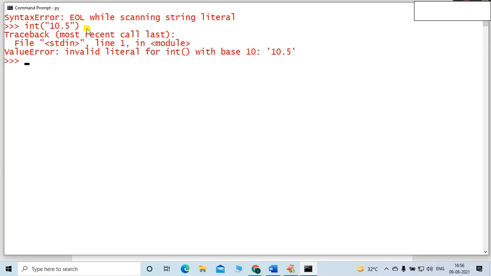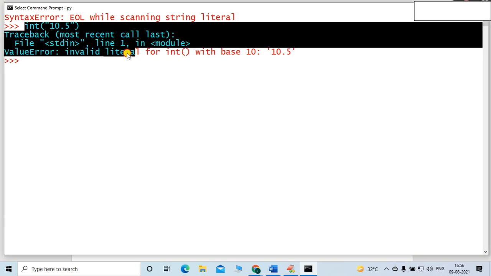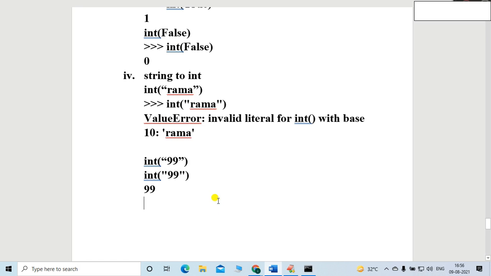Let me hit enter. You can see that there is a value error again, invalid literal for int with base 10. So it is also not possible. In this case, it is not possible to convert.